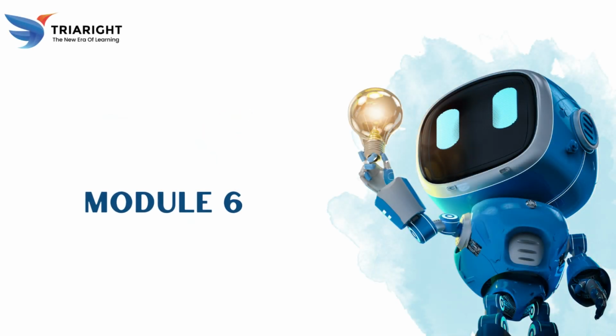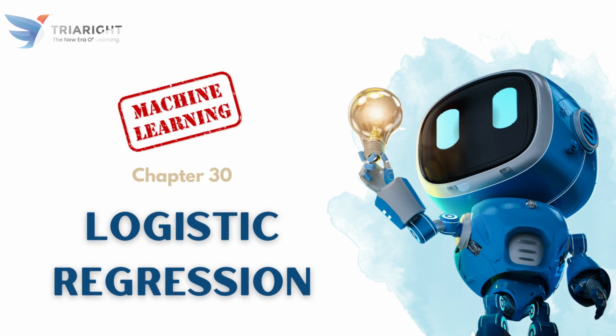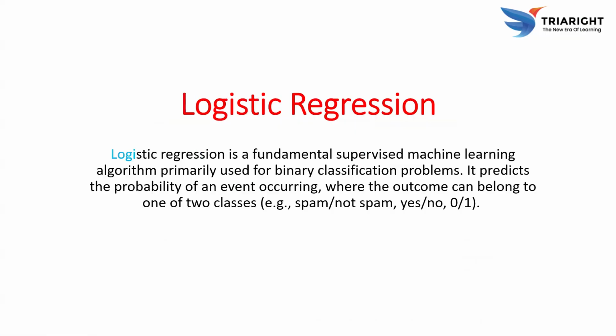Today we're going to learn about logistic regression in machine learning. So let's begin the topic. Logistic regression is a fundamental supervised machine learning algorithm, primarily used for binary classification problems. It predicts the probability of an event occurring when the outcomes belong to one of two classes, for example spam, not spam, yes, no, 0, 1, like that.